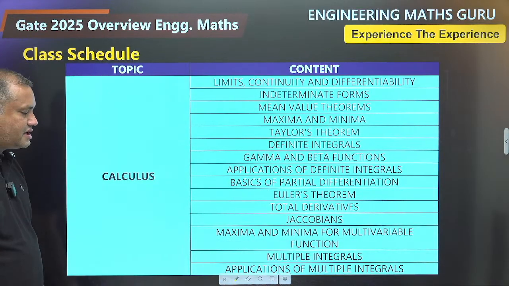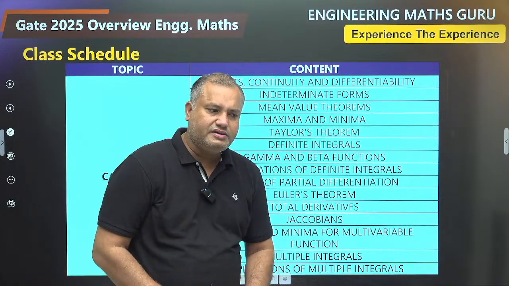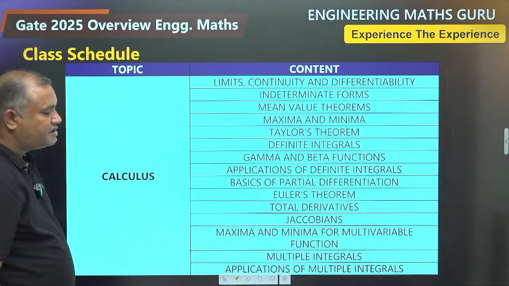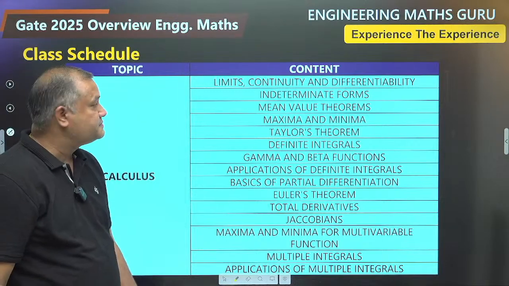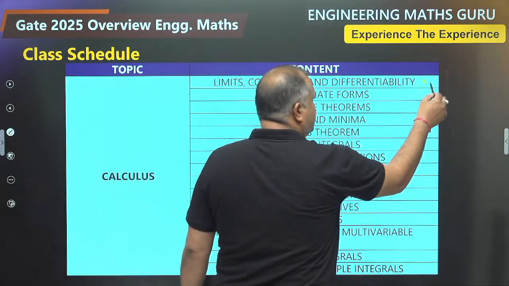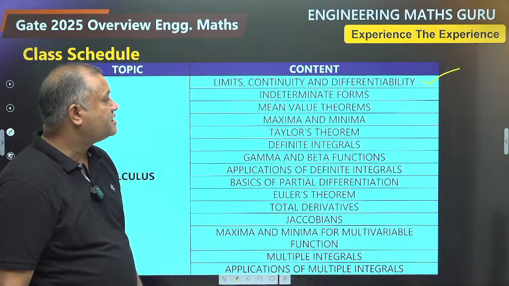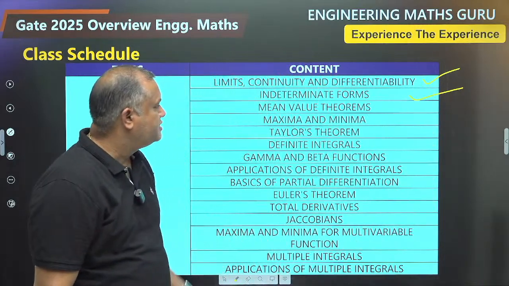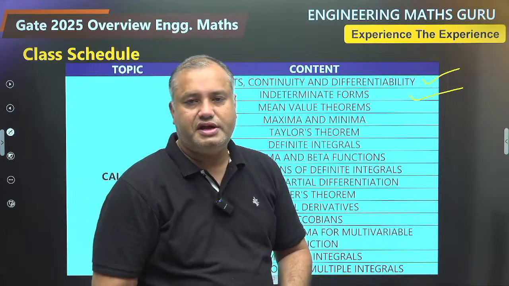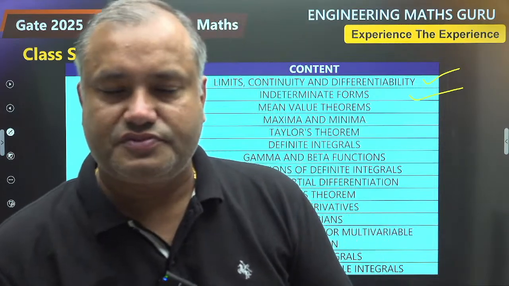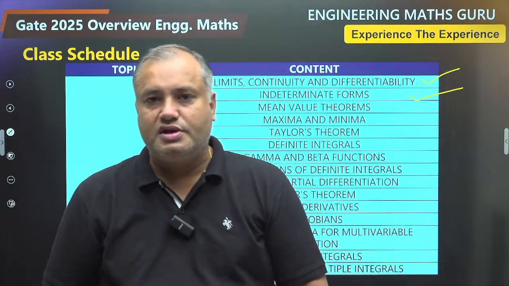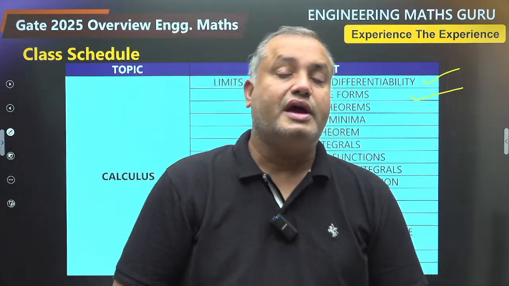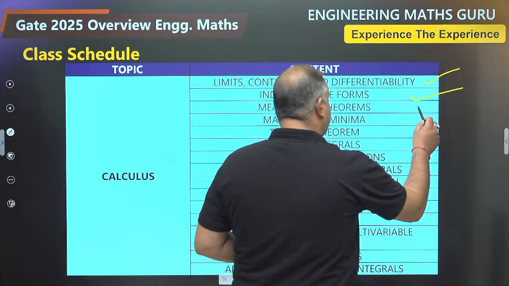Then comes calculus. Calculus is a very big topic. In this lengthy topic you will come across a lot of terms. There are certain topics that are a revision from your 12th standard calculus. So limits, continuity and differentiability will be covered as the first part. A special case of limits, that is indeterminate forms. There are 7 indeterminate forms we will cover here. Mean value theorems, there are three mean value theorems. Rolle's theorem, then Lagrange's mean value theorem, LMVT, and Cauchy's mean value theorem. So all this we will be covering here.